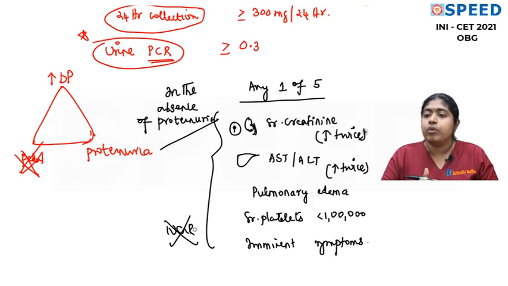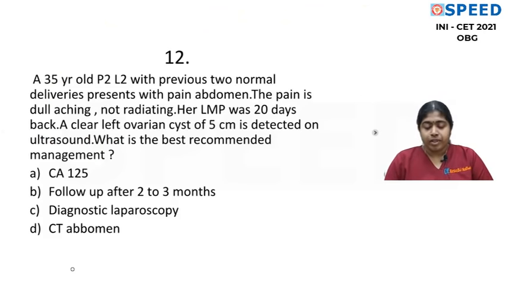So you might have questions on these points. Okay. So we'll start with the next question. This is a 35-year-old female, para 2, living 2 children with previous 2 normal deliveries, presents with pain abdomen.